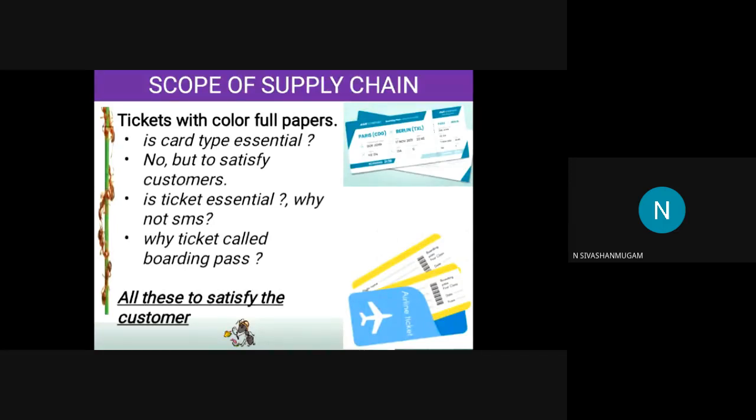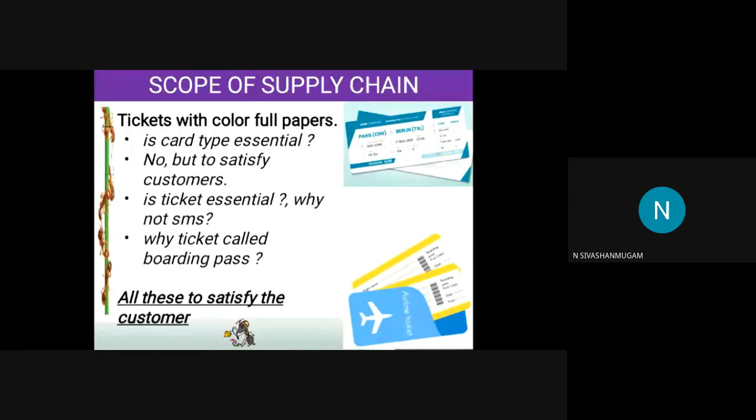But apart from that transport, the aircraft, the air service, they are doing some things that we will discuss here. First thing, they are giving the tickets with colorful papers or chart papers. That is very shiny, colorful, and it is very heavy. Is it necessary for boarding the aeroplane? Is the ticket necessary?